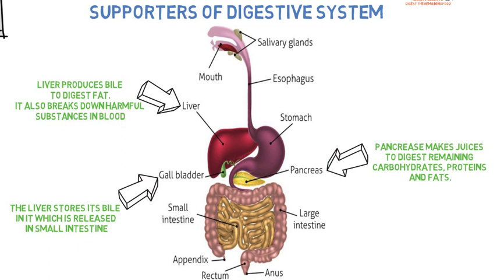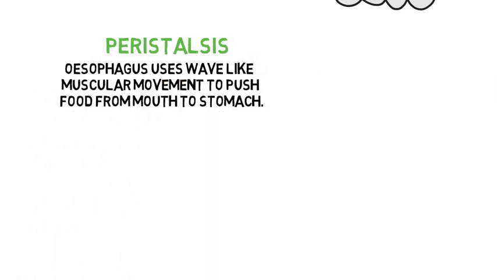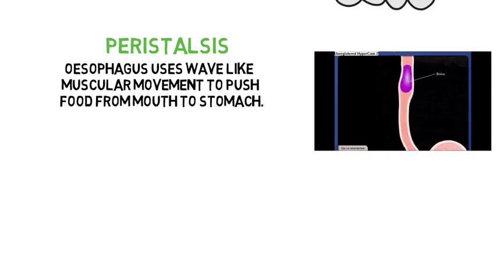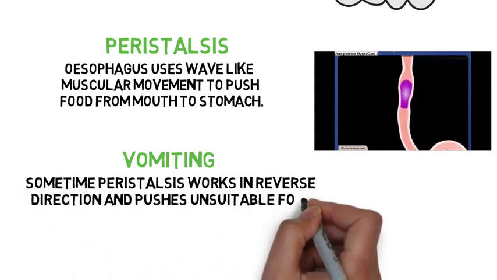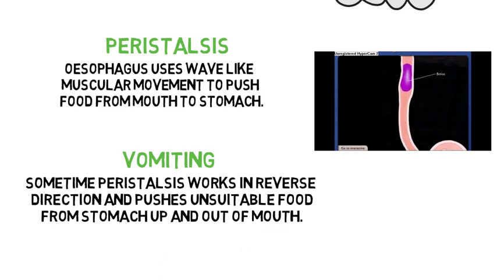Let's try to understand some important terms. Peristalsis. The esophagus uses wave-like muscular movement to push the food to the stomach. This wave-like movement is called peristaltic movement and the process is known as peristalsis. Vomiting. Sometimes peristalsis works in the reverse direction and pushes the food from the stomach up and out through the mouth. This reverse process of peristalsis is called vomiting. It mostly happens when the food is unsuitable in some way.